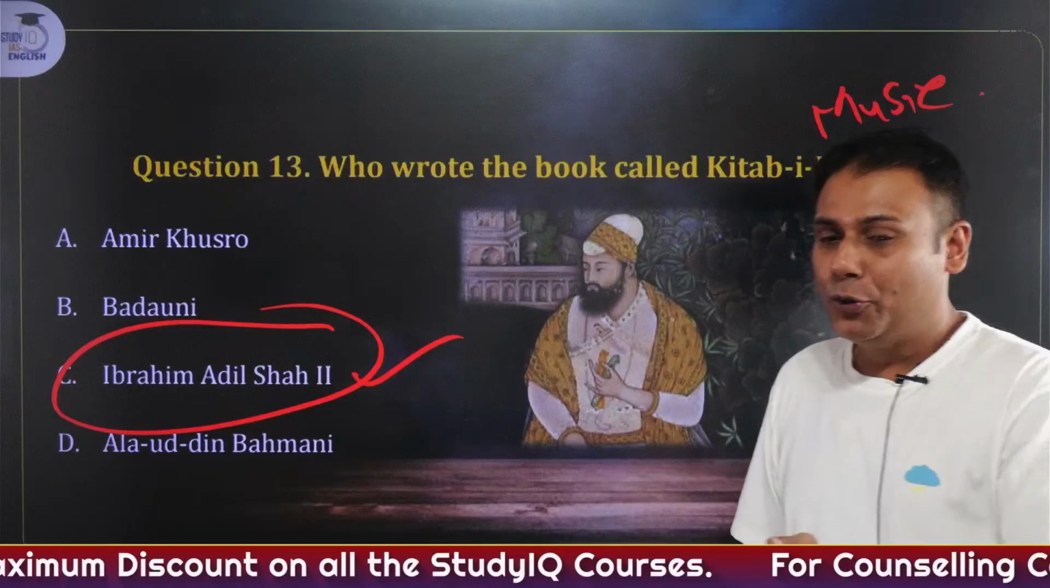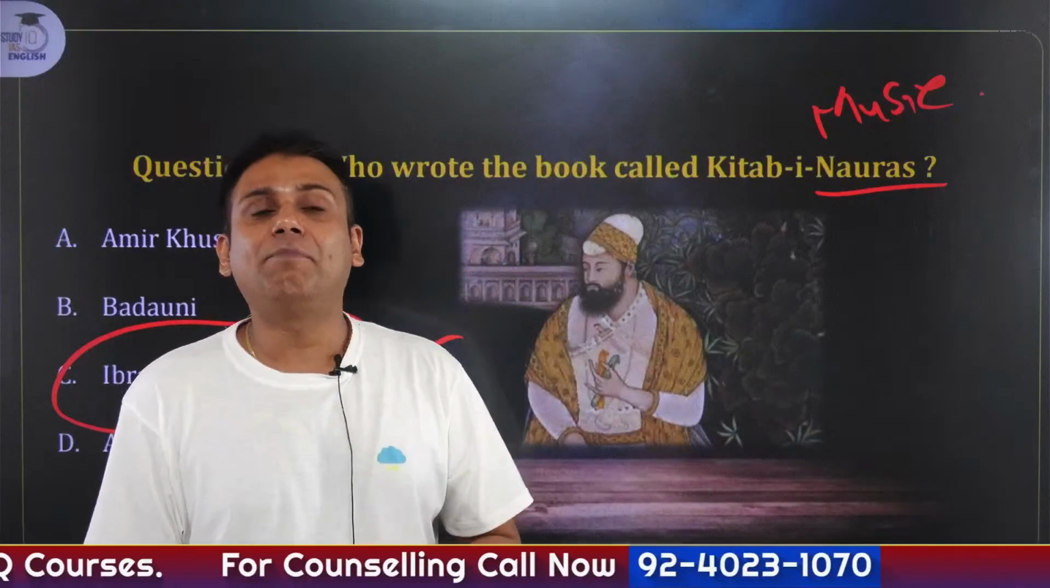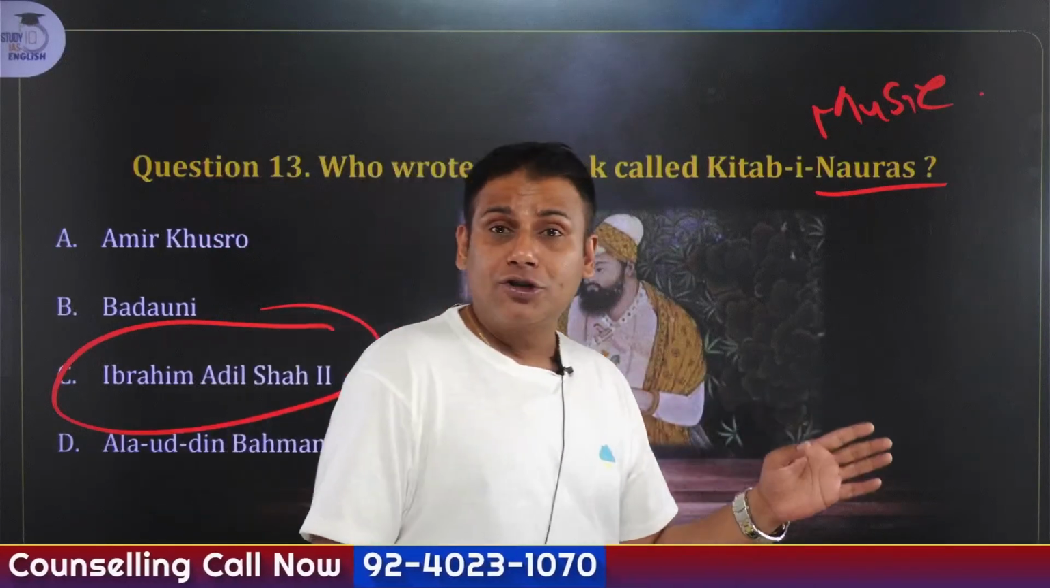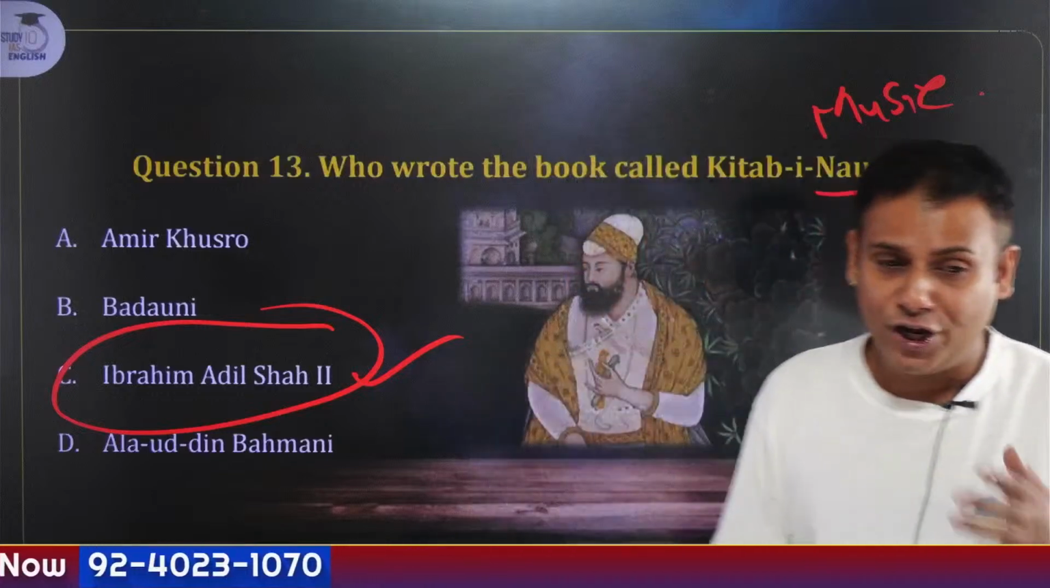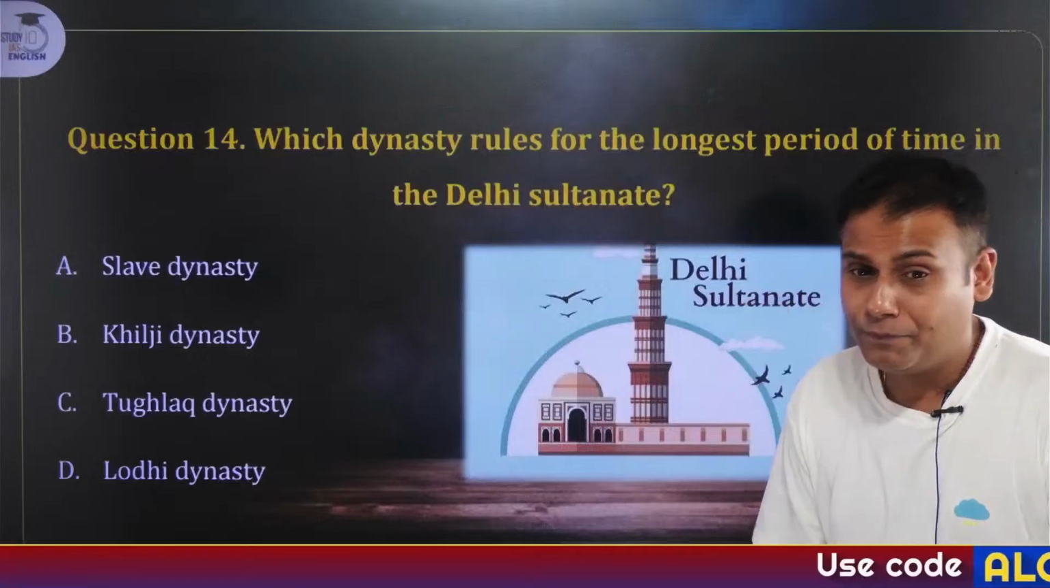Amir Khusro, as I have told you, is referred to as Tuti-e-Hind, Parrot of India, and he was given the title of Parrot of India by Ali Gurshap, also referred to as Alauddin Khilji. Okay? Please listen to the explanations properly.